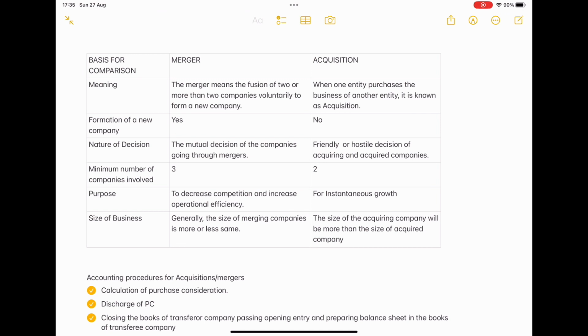Next, formation of a new company. Second point, exactly. In merger we are going to form a new company C, whereas in acquisition we are not going to form a new company. A will continue to exist and we are going to dissolve B. That's it. Next, nature of the decision. The decision in a merger is mutual: we are going to talk with those companies and start a new company. In acquisition, it is a friendly or hostile decision of acquiring the unacquired companies.